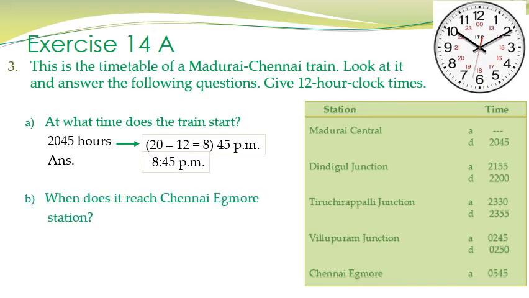Now let's move to the next question. When does it reach Chennai Egmore station? Well, that is also given in the chart. It reaches the Chennai Egmore station at 05:45 hours, right? And this time in 12-hour clock will be 5:45 a.m. in the morning. Clear? And so the answer is 5:45 a.m.